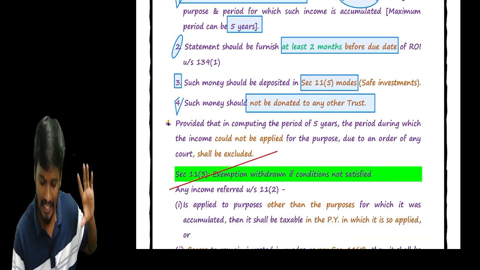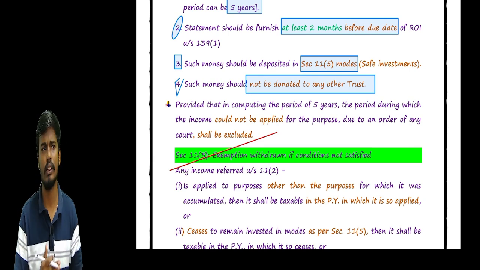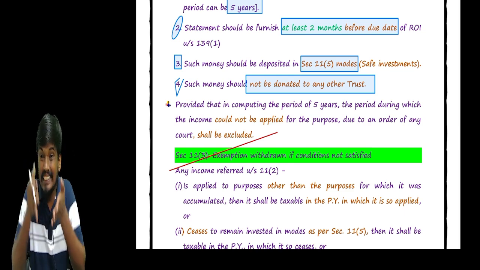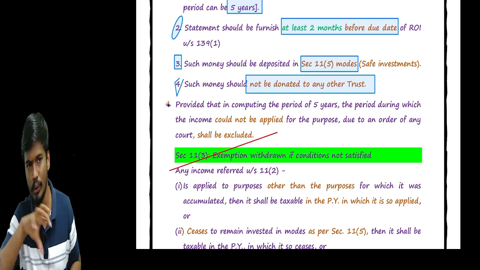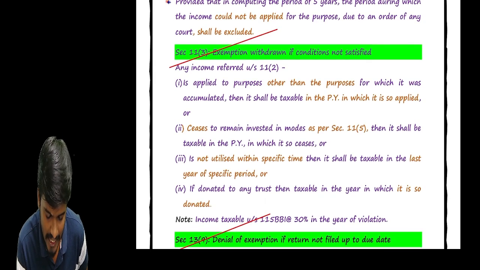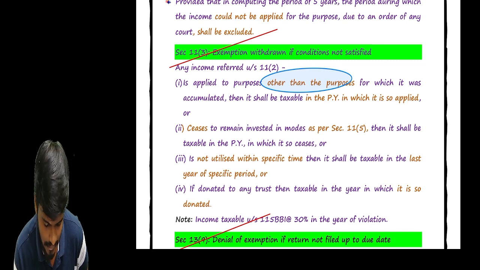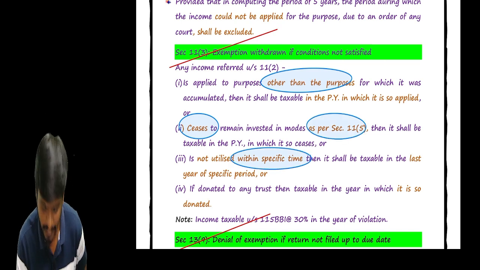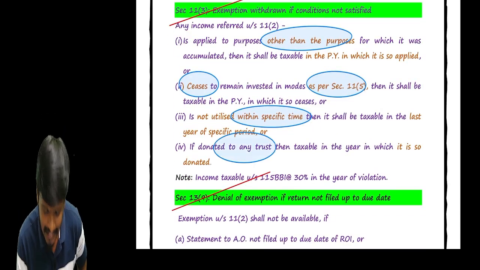Okay, sir. So what if you do not apply it within 5 years, or you donated it to any other person, or you cease to invest in the 11.5 modes? For example, firstly you invest in the 11.5 modes, but during the 5 years you withdraw from the 11.5 modes. Or it is applied for any purpose other than that specified, or it ceases to remain invested as per the 11.5 modes, or it is not utilized within the specified time, that is, within those 5 years. Or it is donated to any other trust.